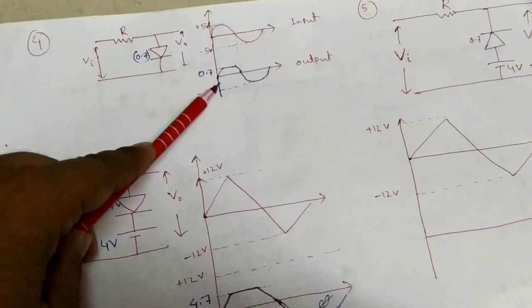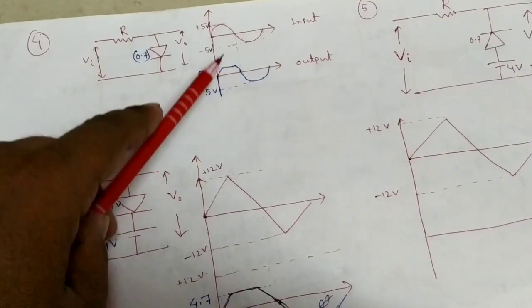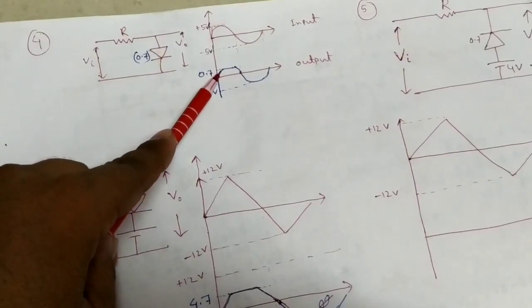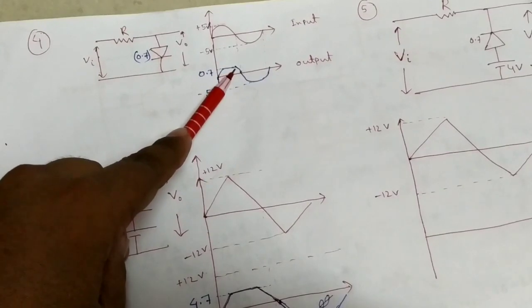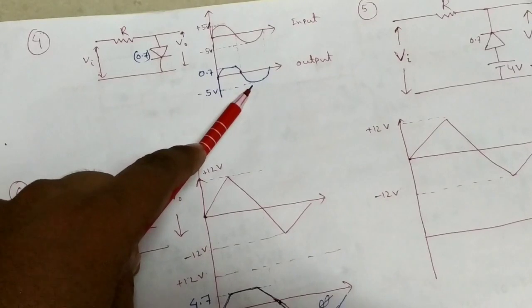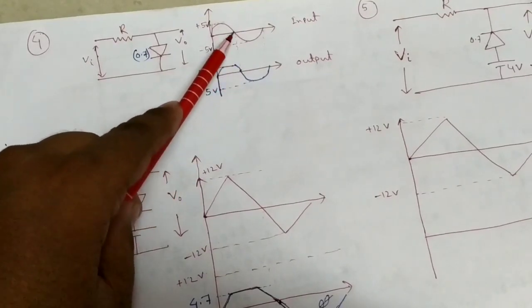So after 0.7 there will be no current in this circuit. After 0.7 the curve is cut off, and in reverse condition there is no current, no voltage drop inside it.